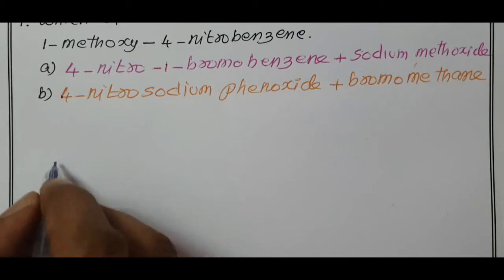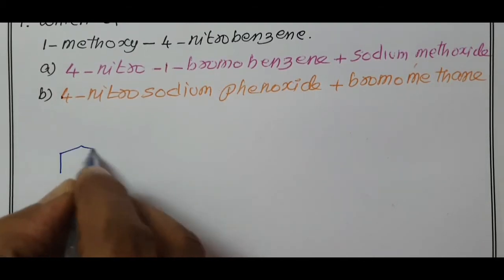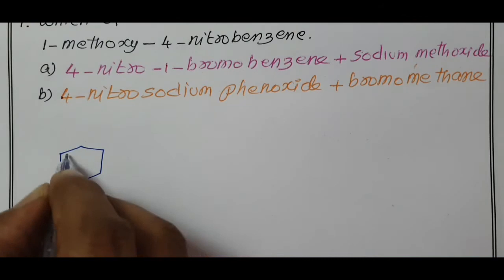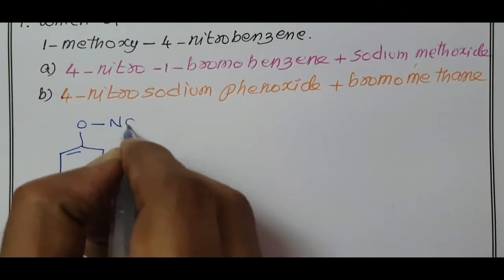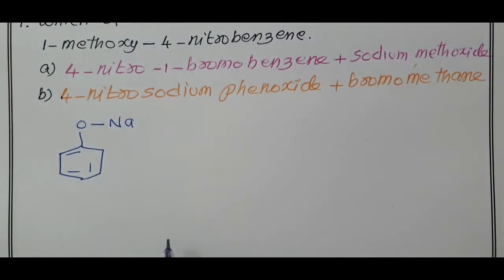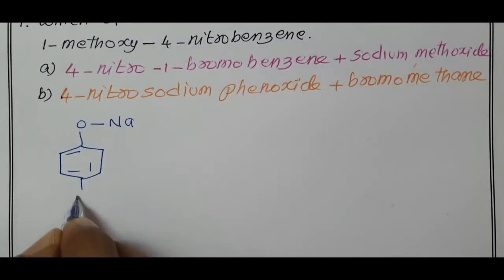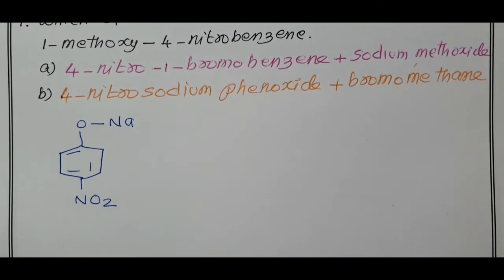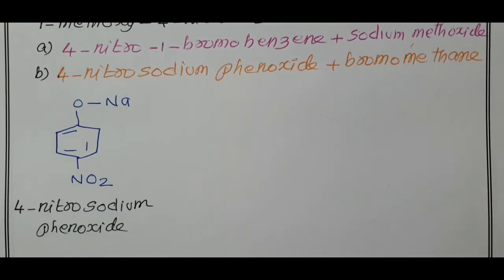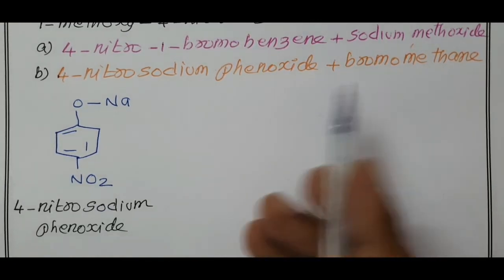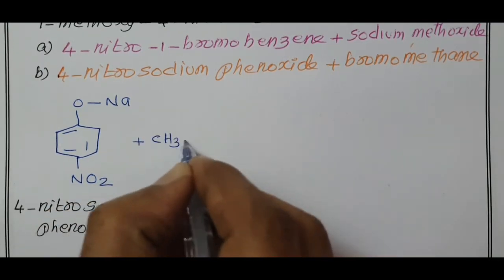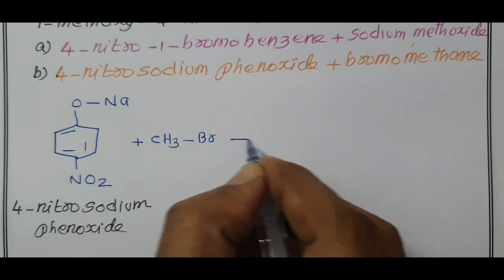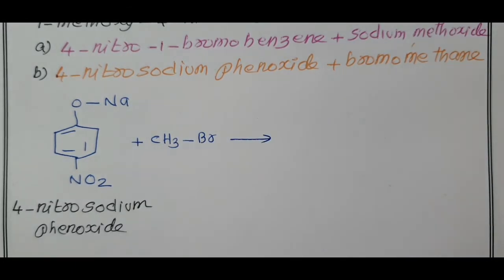4-nitrosodium phenoxide, C6H4ONa. This is sodium phenoxide. In the fourth position, we have NO2. This is nothing but 4-nitrosodium phenoxide. When treated with bromomethane, CH3Br, now you know what happens.